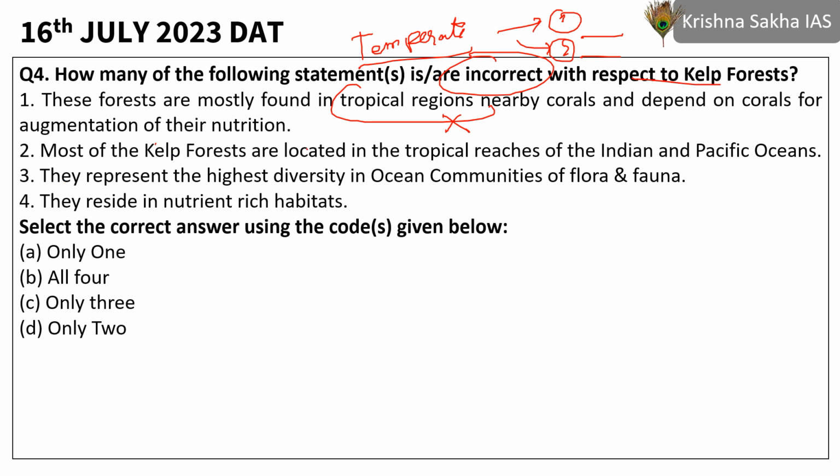Okay. Most of the kelp forests are located in tropical reaches of Indian and Pacific Oceans. Again, wrong. So two are wrong. Let's see the next one. Because number of correct is asked, till now we cannot eliminate.